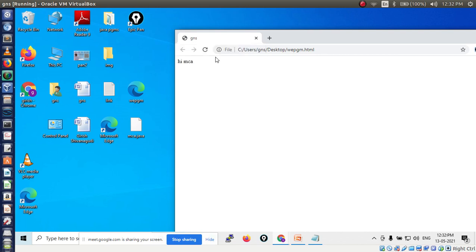Then what is the content? It is displayed: Hi MCA. Is it displayed or not? This is our content. So to display content, you have to use which tag? P tag. P tag means what? Paragraph tag. Is that clear to everyone now?